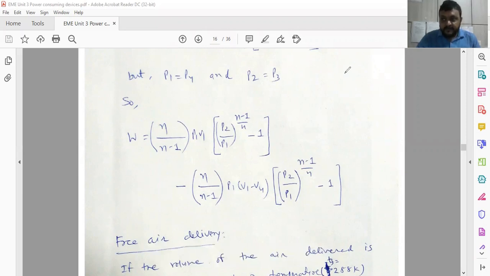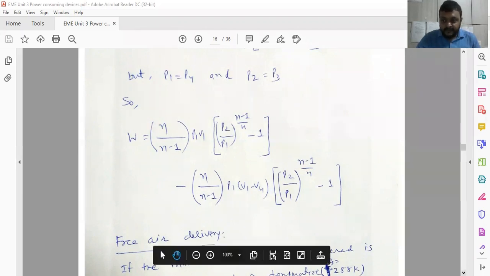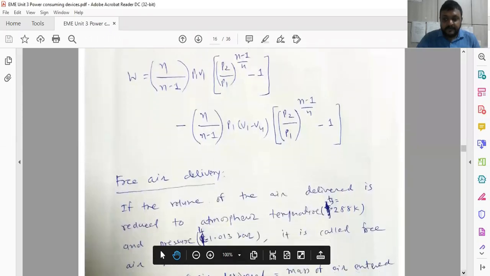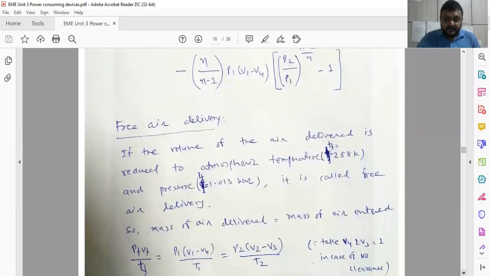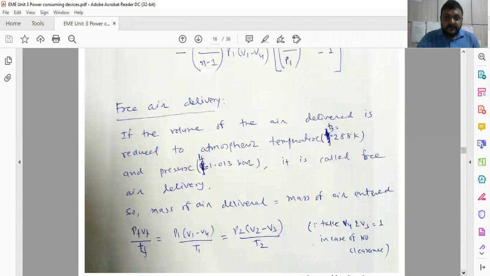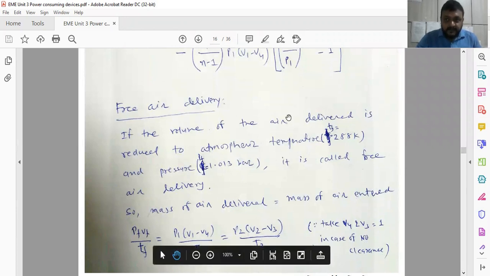And as we have discussed, free air delivery is an important parameter in selecting a compressor for a specific application. Free air delivery is nothing but the volume of the air delivered reduced to atmospheric temperature and atmospheric pressure. Here you have to keep in mind the atmospheric temperature.